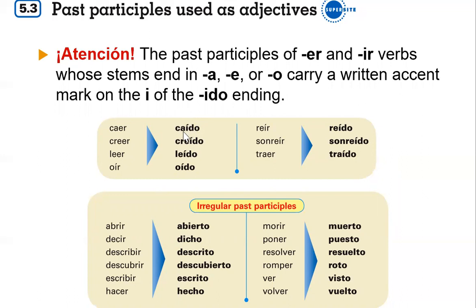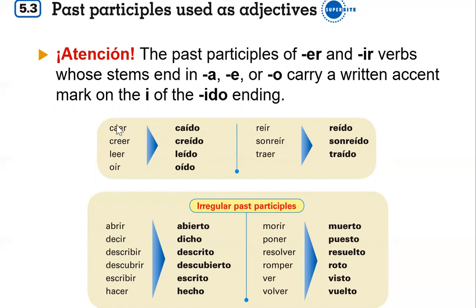This would be caído without the accent mark, but we want to say caído. We want to hear the ído in there, so we put an accent mark on there. Same thing here. This would be creido without the accent mark, so we put the accent mark in there to make sure that we have a separation of the vowel sounds. Creído, leído, oído, sonreído, traído.